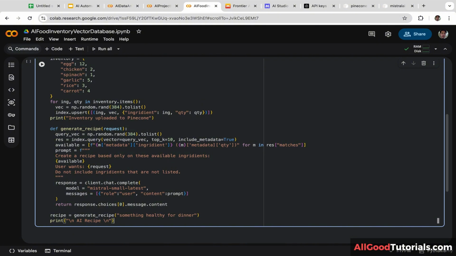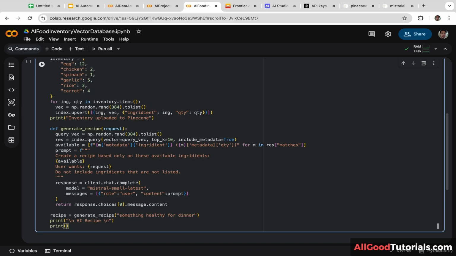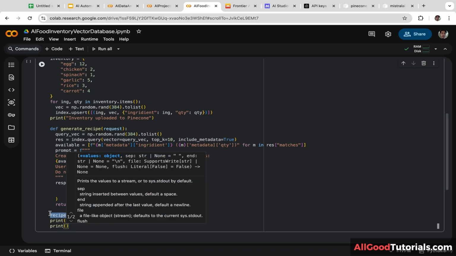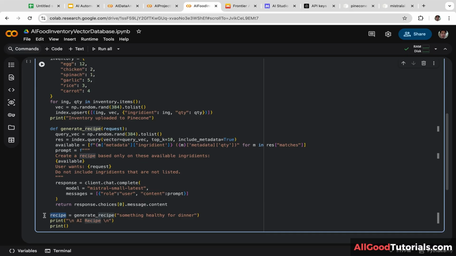And lastly, we are going to display the generated recipe to the user. Print, let's copy and paste recipe and put it inside the parentheses.